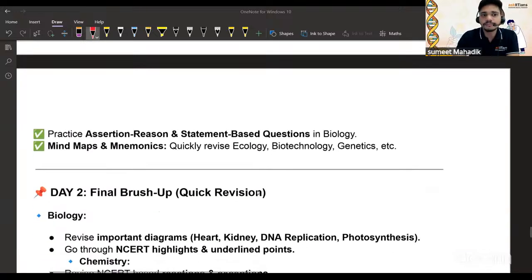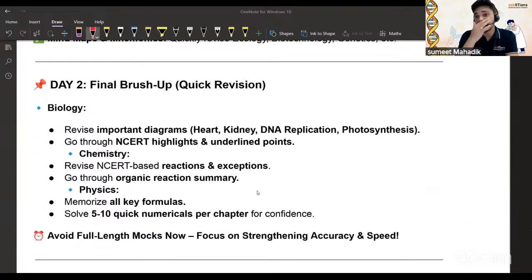Then day 2, suppose only 2 days are remaining. What is the thing over here? Final brush up, key revision. What is the chapter-wise flow chart? For example, this is the paper, and there is a flow chart on this for a particular chapter. I have done it thoroughly. That's done. After that you don't have to look at it again in the last days, right? Don't do it again and again. You have already done it very thoroughly. Now just read once, finished, right? Try to memorize all the formulas. How will you do it? Take a blank page, and whatever you remember of that particular chapter, keep writing, okay?